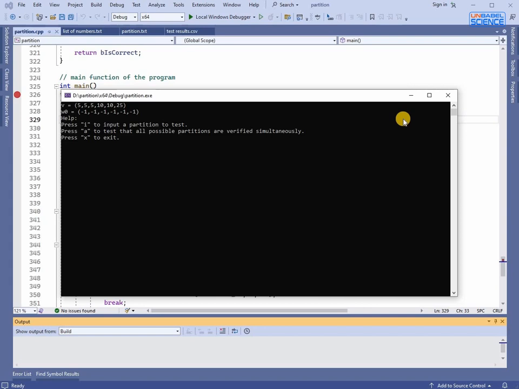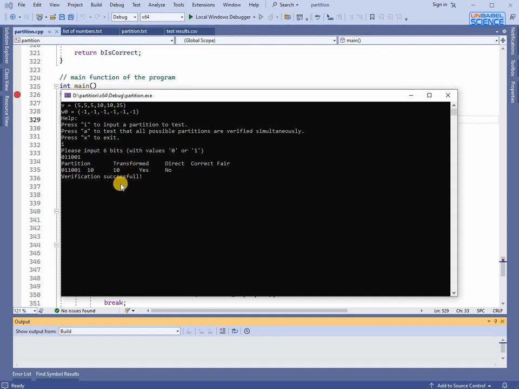It will tell you that if you press I, you can input your own partition to verify it, and if you press A, it will test that indeed all 2 to the power of n partitions are verified at the same time when a single verification is done. If you press I, you can input your own partition as zeros and ones. The program will verify it in 2 ways, the direct way and by decrypting from the final state of the computation the result for your partition.